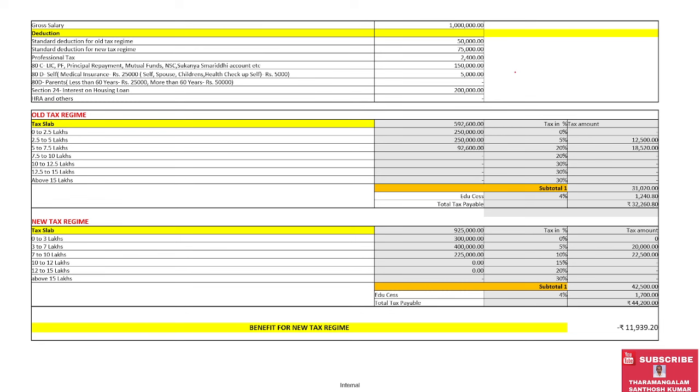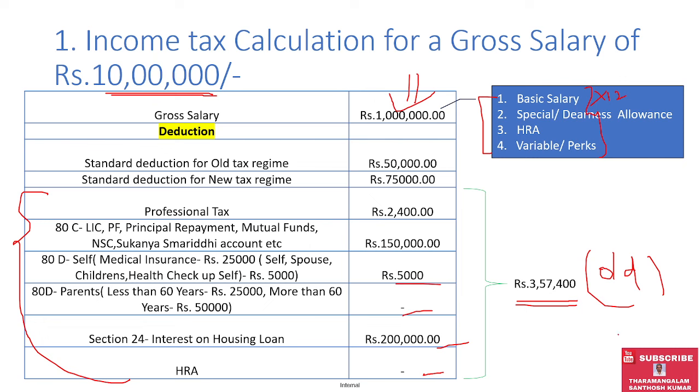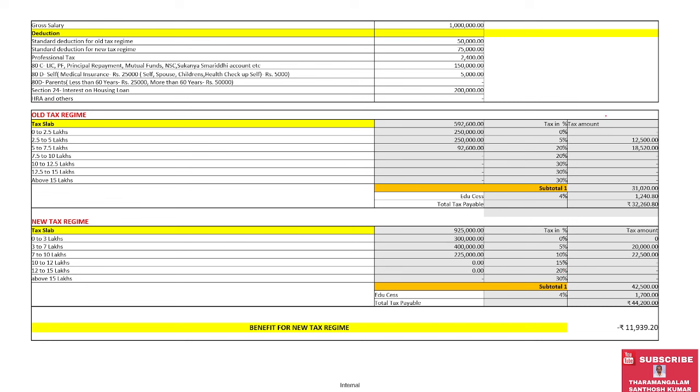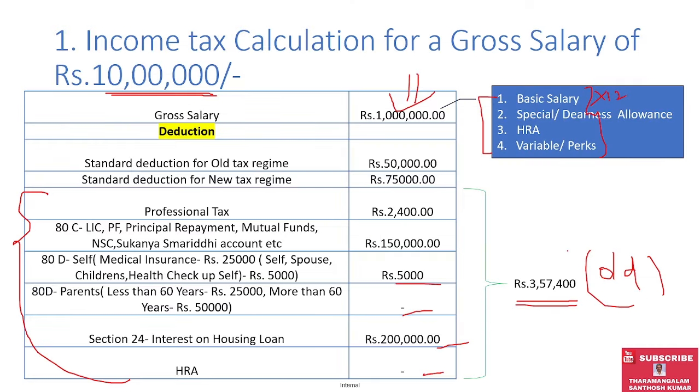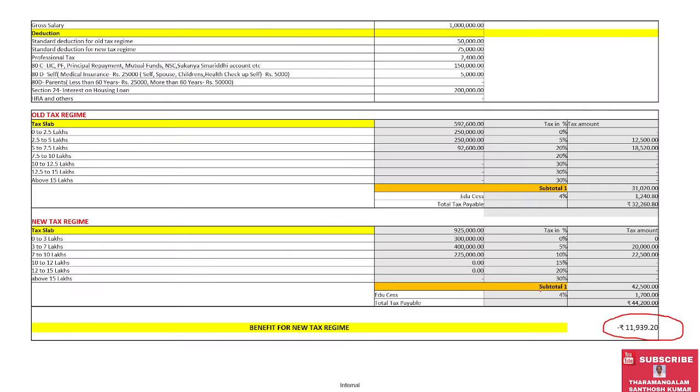I have done a simulation for 10 lakhs with this ideal tax deduction of 3,57,400. On the overview, we can see that there is no benefit derived if we are declaring a deduction of 3,57,400. And now I will explain how it is calculated.